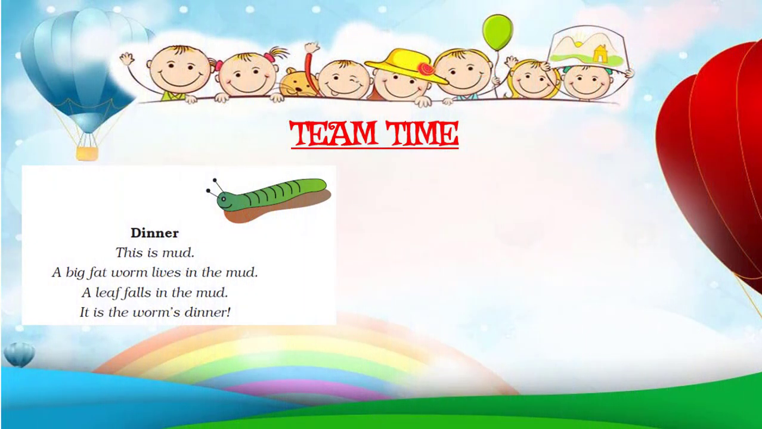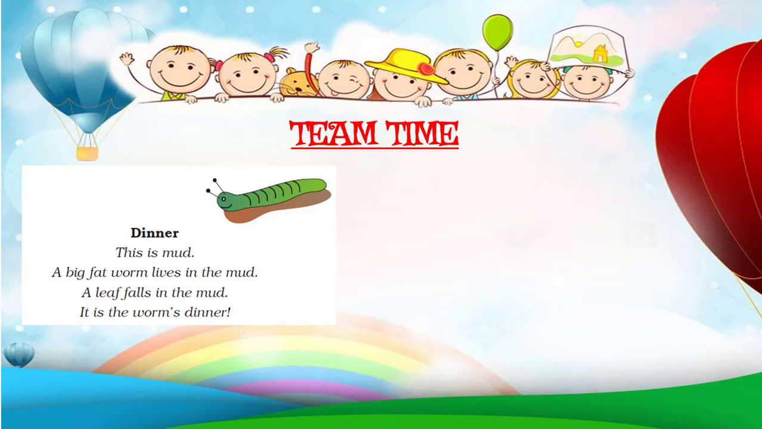Now moving on to the next question, we have teen time question. Let us read it out. Dinner. This is mud. A big fat worm lives in the mud. A leaf falls in the mud. It is the worm's dinner.